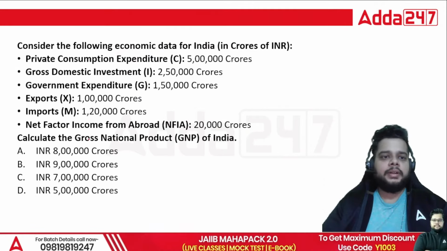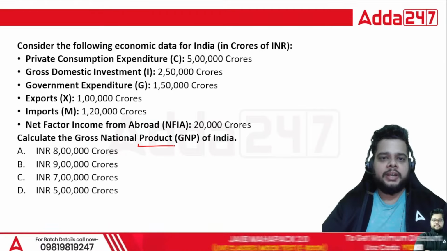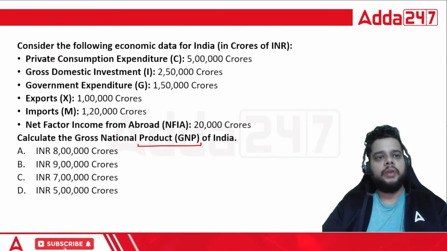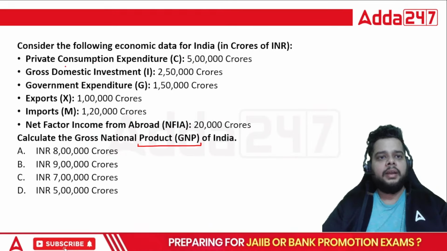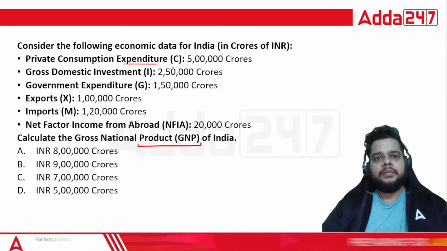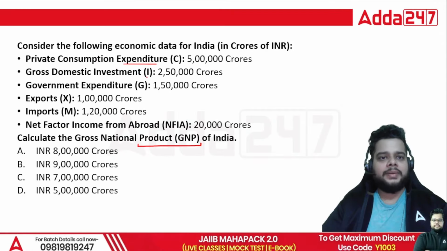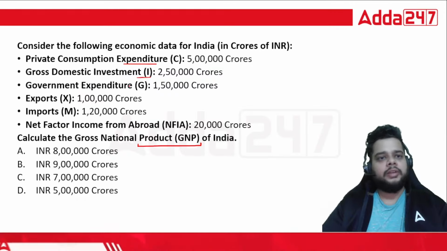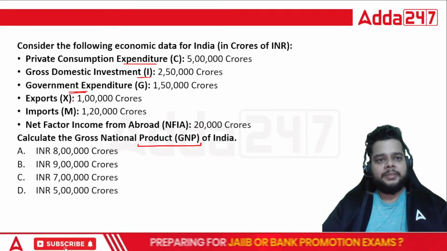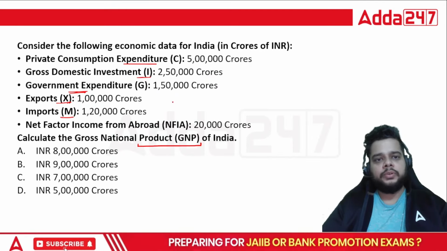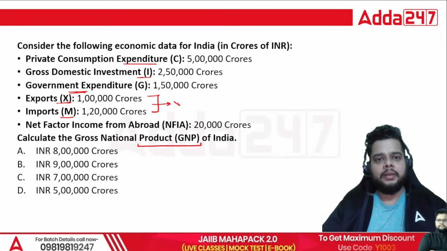Next, we have a question based on the calculation of GNP, gross national product. So you are given various data points here. Private consumption expenditure is given, C is given to you. Gross domestic investment is given, I is also given. Then G is provided, government expenditure is there. Exports and imports are provided. So from here, you can directly calculate X minus M, that is the net exports.